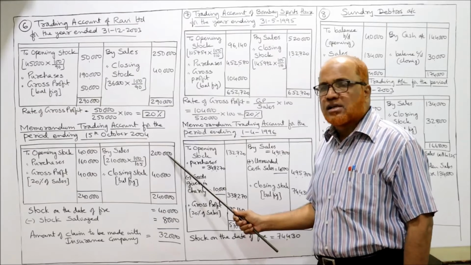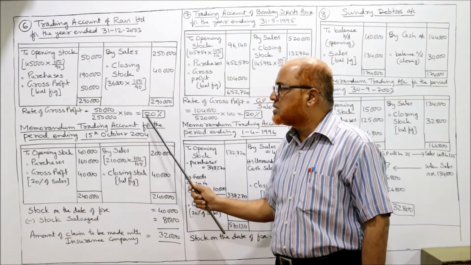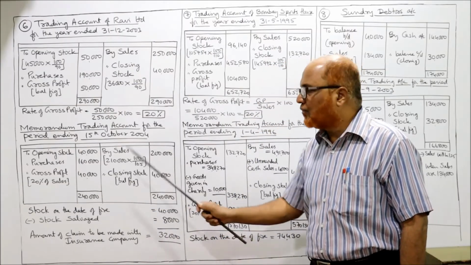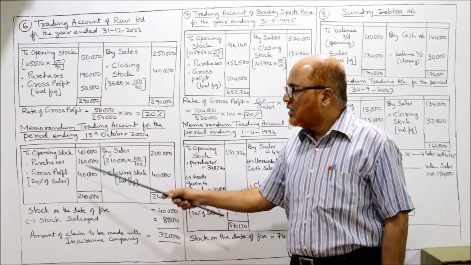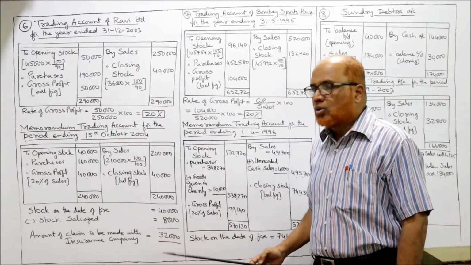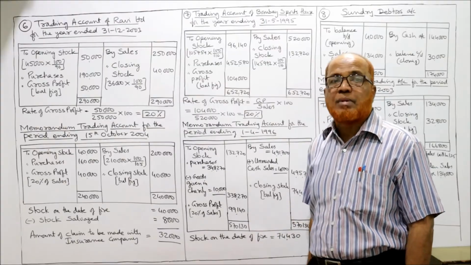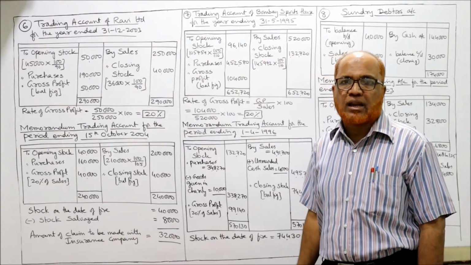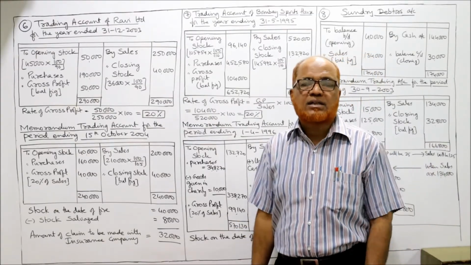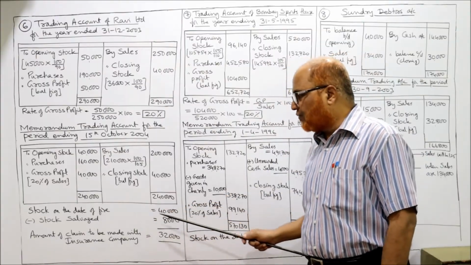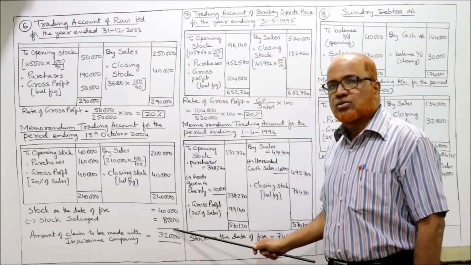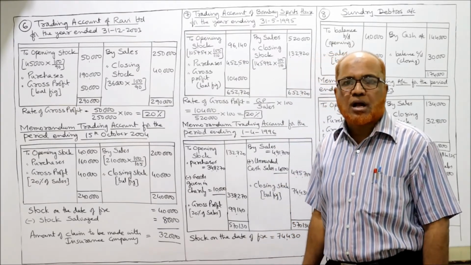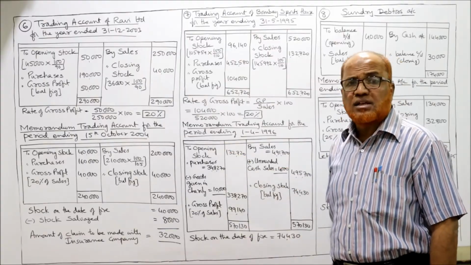Now 2 lakh rupees of the sales. Gross profit ratio is 20% on sales. So 20% of 2 lakh rupees, 40,000. We got it. Total. Take the total on the debit side. 2,40,000. 2,40,000 minus 2 lakh, you will get 40,000 balancing figure. This is the closing stock, or the stock on the date of fire. From this closing stock, we subtract the salvage value. The stock on the date of fire 40,000, less stock salvaged 8,000. So 32,000 is the amount of claim to be made with the insurance company. That's all. This is the sixth problem.